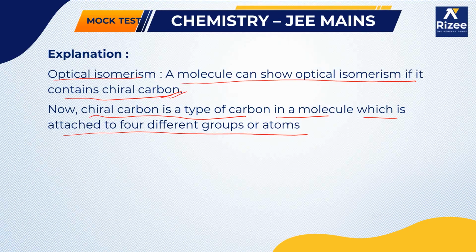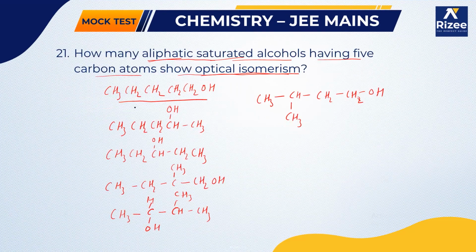So what is chiral carbon? Chiral carbon is a type of carbon in a molecule which is attached to 4 different groups or atoms. So here in the given molecule, which carbon is attached to 4 different groups? Here you can see no carbon is attached to 4 different groups, so this is optically inactive. Next one, here this carbon is attached to 4 different groups, so this is a chiral carbon.